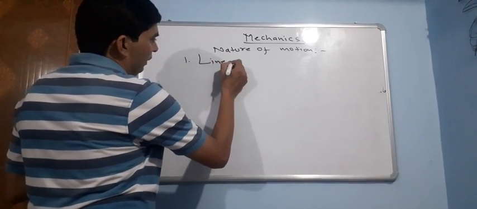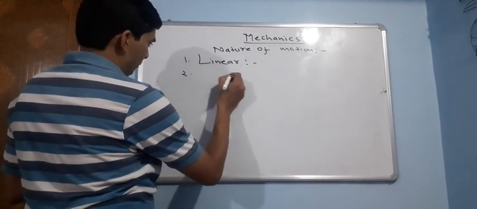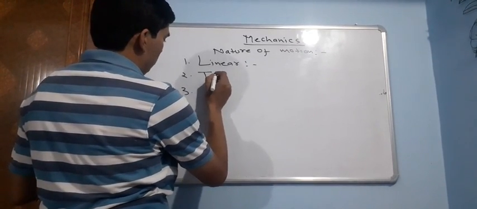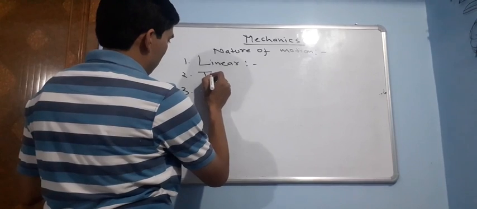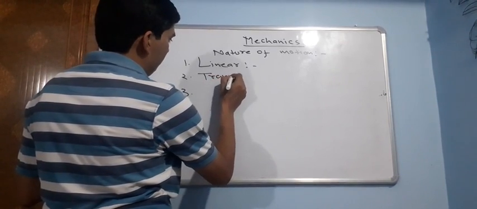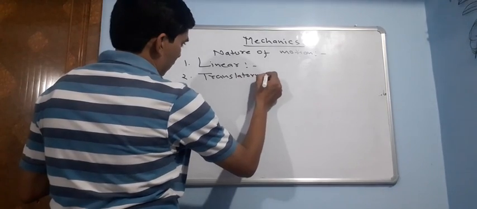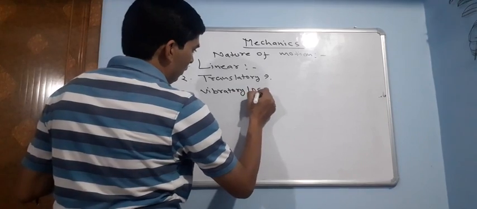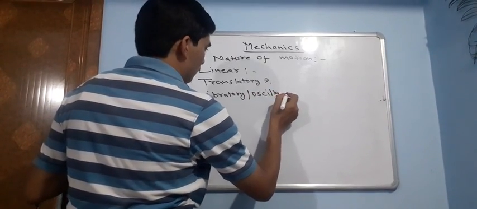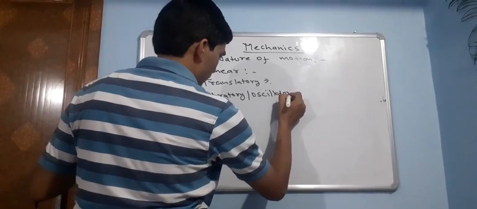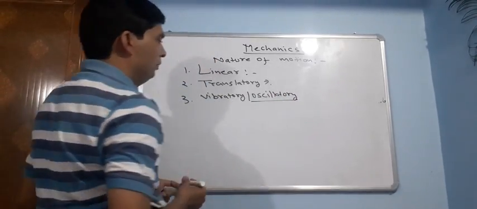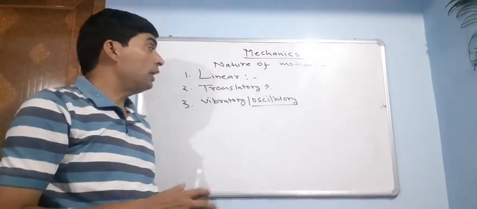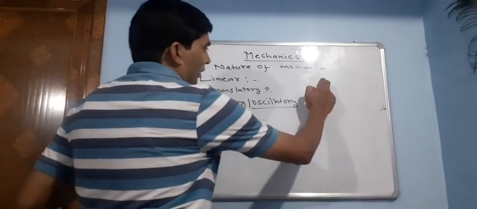One is linear, then translatory, finally vibratory or oscillatory motion. Linear motion, linear path. The motion of a body in a straight track is termed as linear motion.